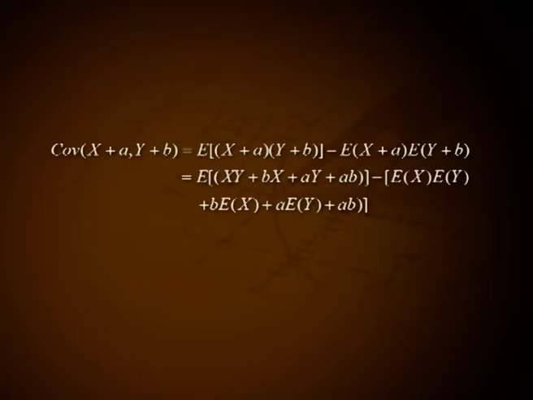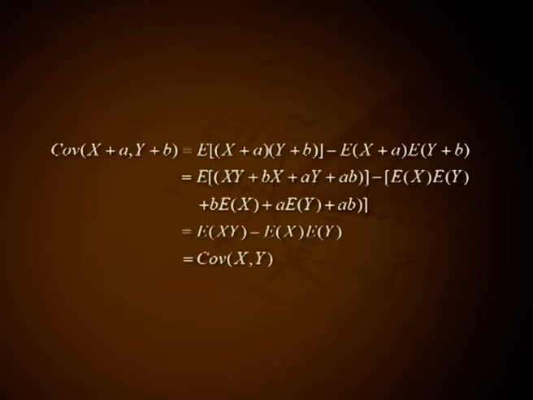Problem 2. For two random variables X and Y, prove that Cov(X + a, Y + b) = Cov(X, Y). Solution. Cov(X + a, Y + b) = E[(X + a)(Y + b)] − E(X + a)·E(Y + b). That is equal to E(XY + bX + aY + ab) − [E(X)·E(Y) + b·E(X) + a·E(Y) + ab].